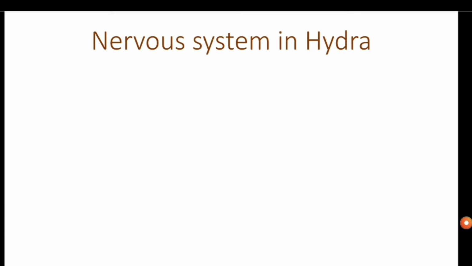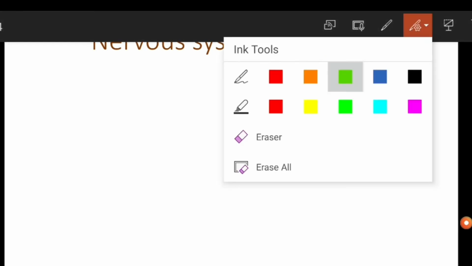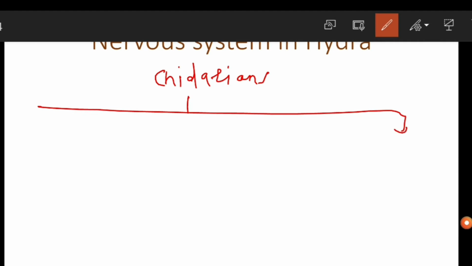Then later, you can see in the case of Hydra or in the case of Cnidarians, the nervous system consists of two parts.